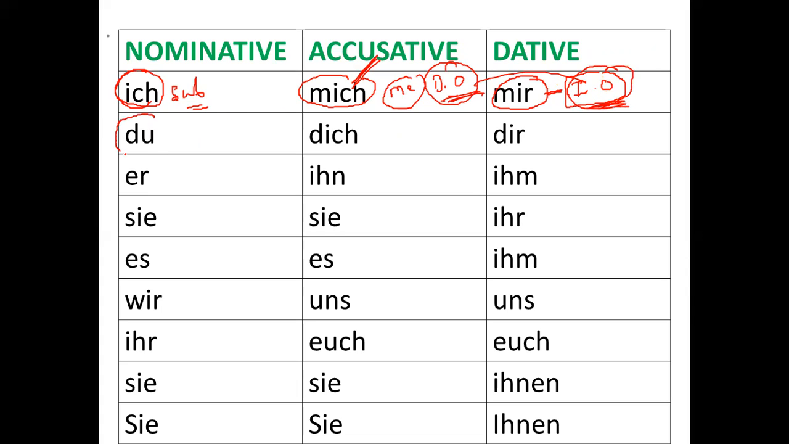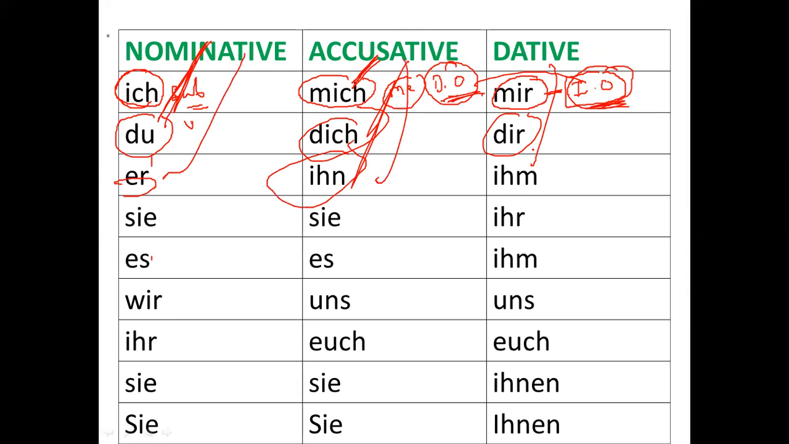So again, du is you. This we use in nominative, but dich we use in accusative, and dir we use in dative. Similarly here, er we use in nominative, ihn we use in accusative, and ihm we use in dative. Sie we use in nominative, sie we use in accusative, and ihr we use in dative.